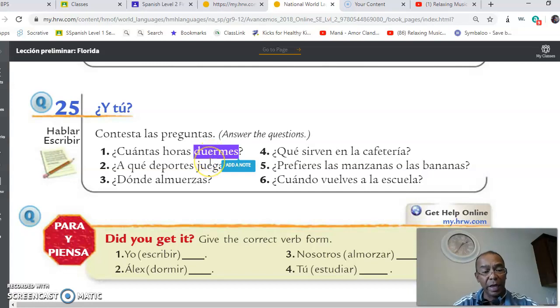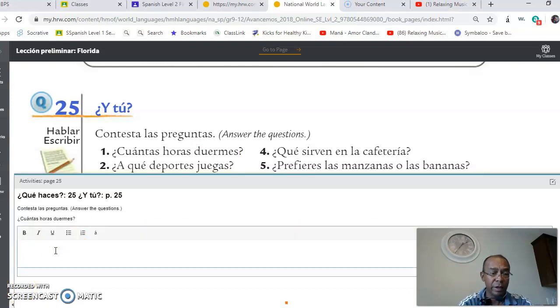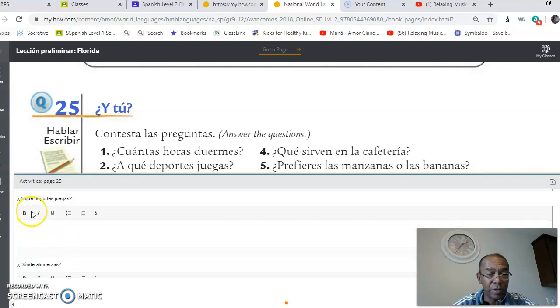You will say, I sleep 14 hours. That would be nice, right? I sleep 8 hours. Would make a lot more sense. So you will write here, you will click in the questions, and ¿Cuántas horas duermes? How many hours do you sleep? You will say yo, you change it to yo. Duermo, I sleep 8 horas, period. And that's what you will have to do for each one of them. You change it from the tú to the yo form, okay?